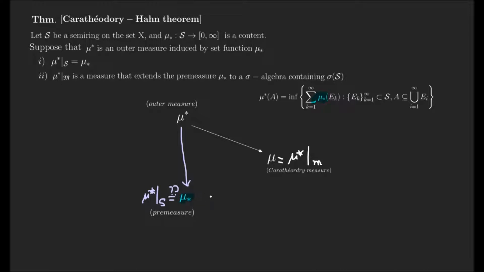Because this is satisfied, we also get our premeasure by restricting the Caratheodory measure. Okay, so we can restrict mu to S. We can get this premeasure.